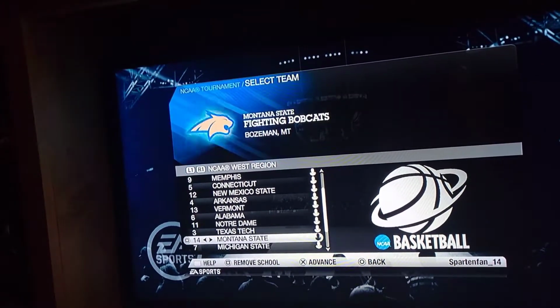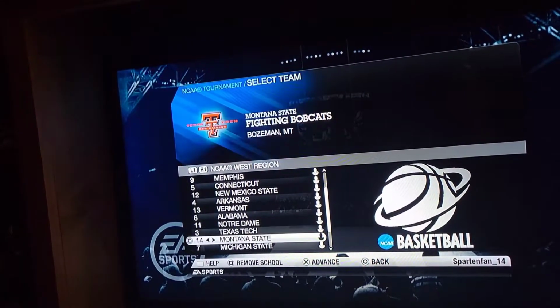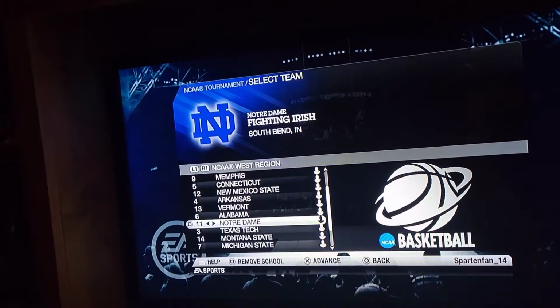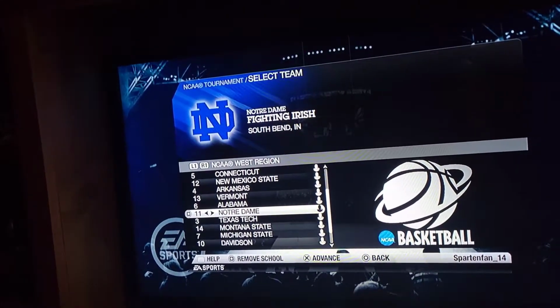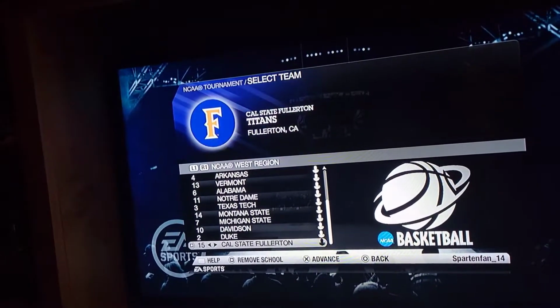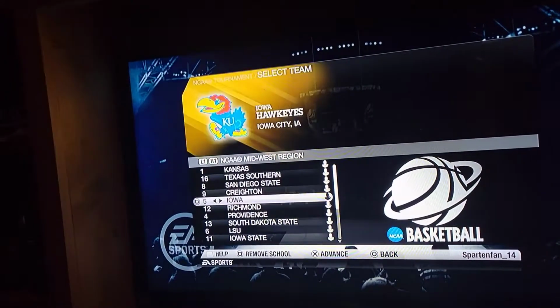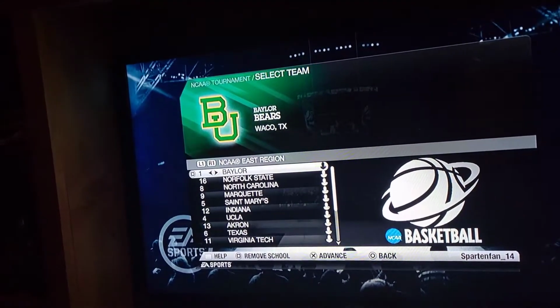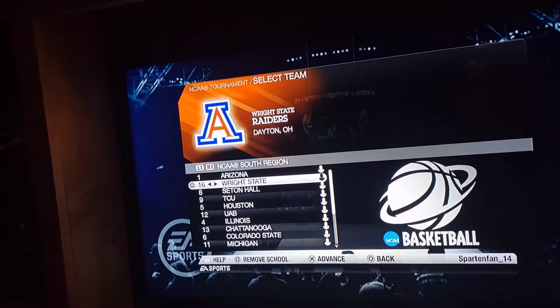For the play-in games, I had my Echo flip a coin for me, just to see who would make it in. So if you don't see Rutgers or A&M Corpus Christi, that's because I had my Echo flip a coin to determine who would be in those play-in games. So Texas Southern made it in, and then I think the other one was Indiana, and then Wright State.